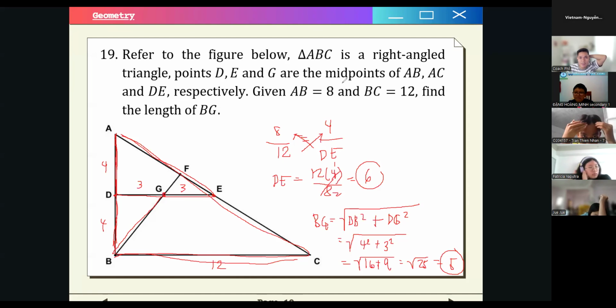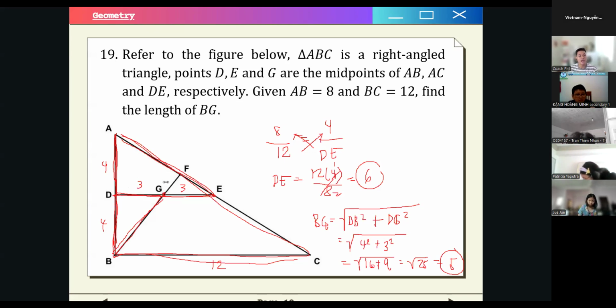Okay, Nguyen Dang Mi wants to say something? Teacher, how do you know GDB is a right angle triangle?